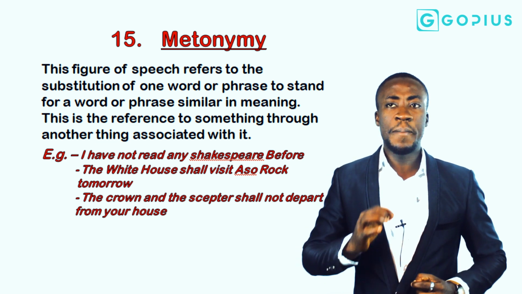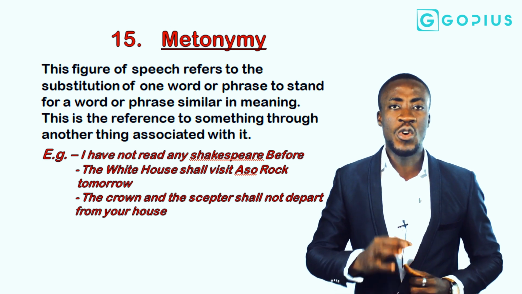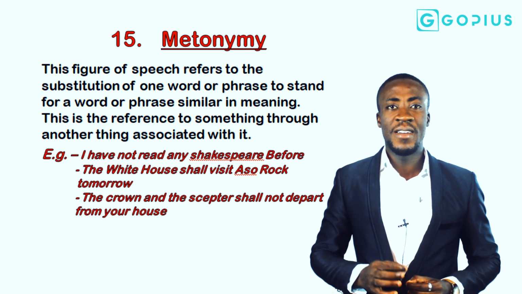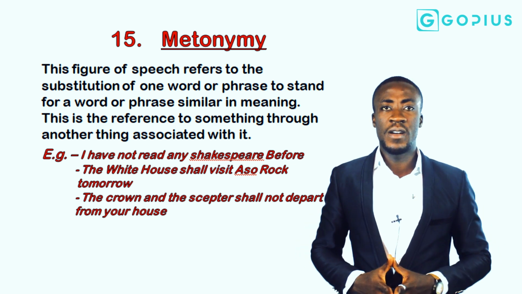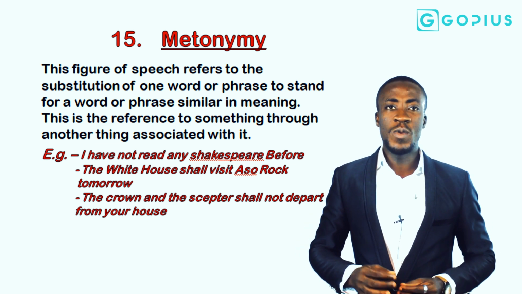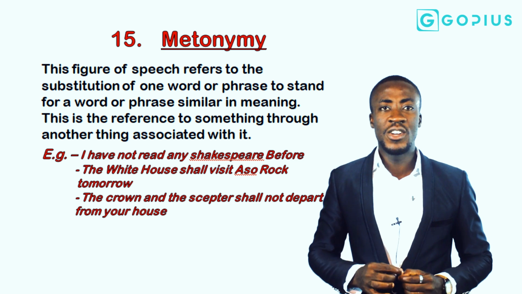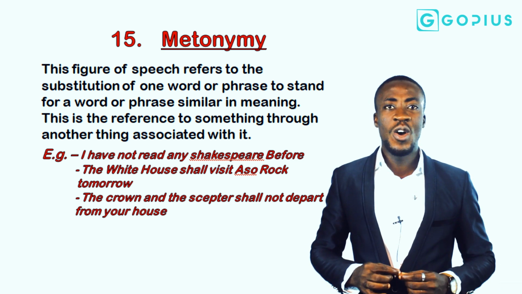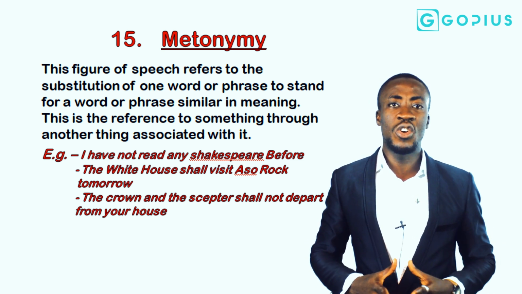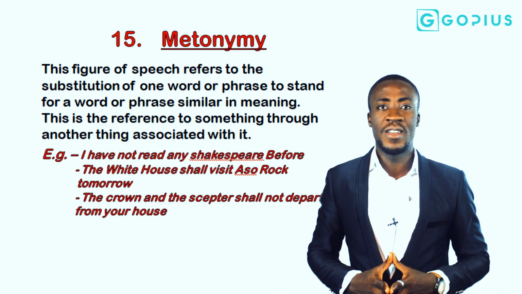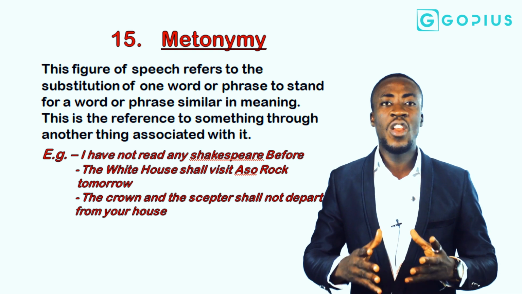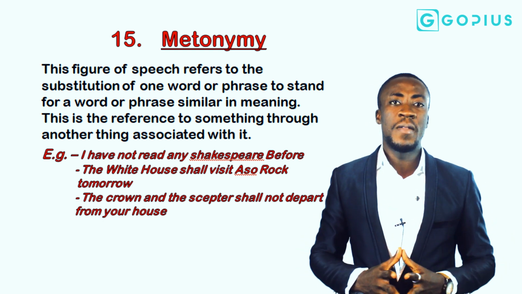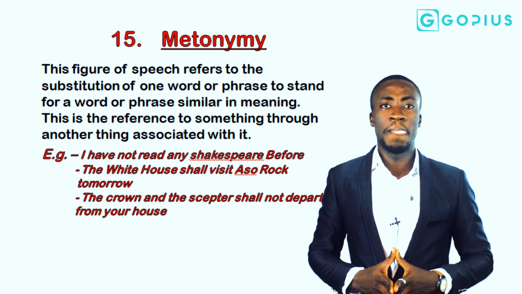The crown and the scepter shall not depart from your house. The crown and the scepter obviously are symbols of kingship and authority. When we say that the crown and the scepter shall not depart from your house, we are simply saying that kingship shall not go away from your household. So crown and scepter are used there as external objects to talk about the concept of kingship.